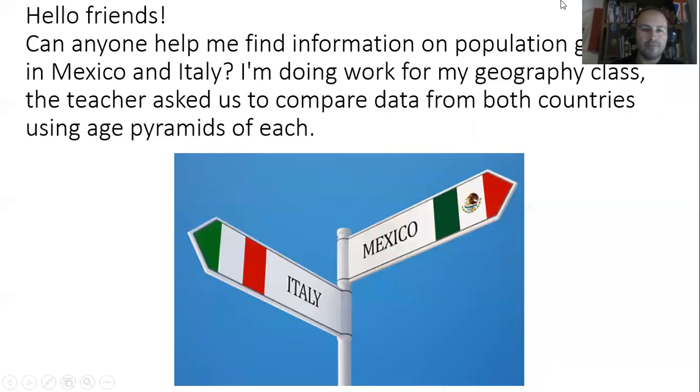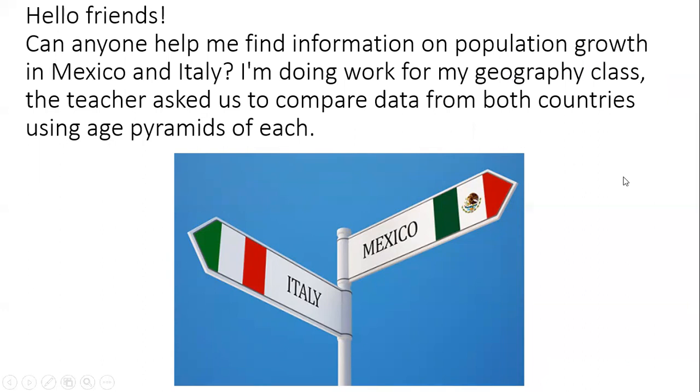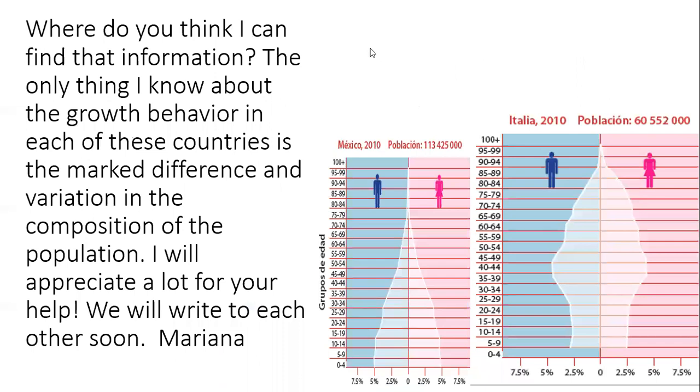Hello, friends. Can anyone help me find information on population growth in Mexico and Italy? I'm doing work for my geography class. The teacher asked us to compare data from both countries using age pyramids of each. Where do you think I can find that information?